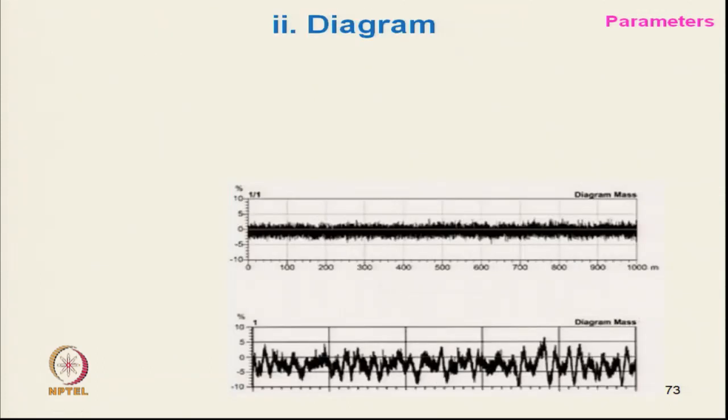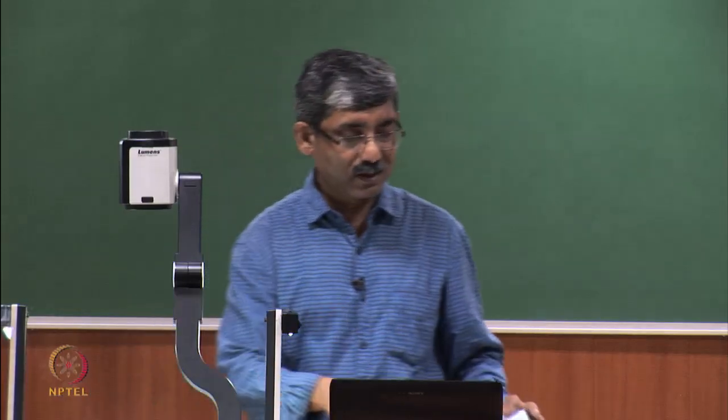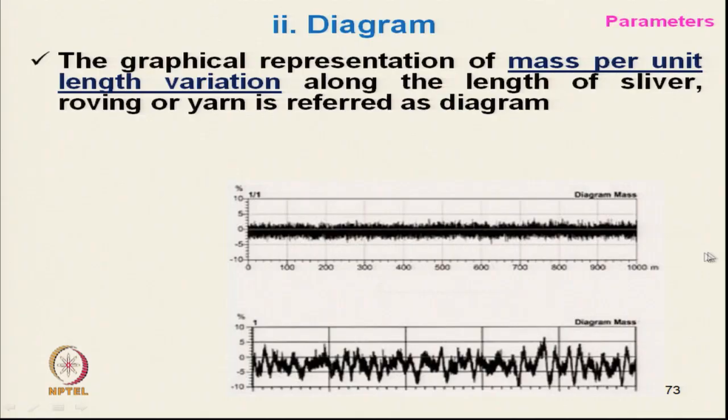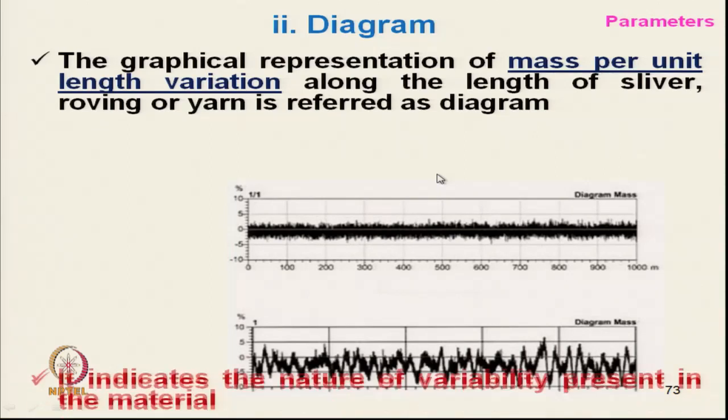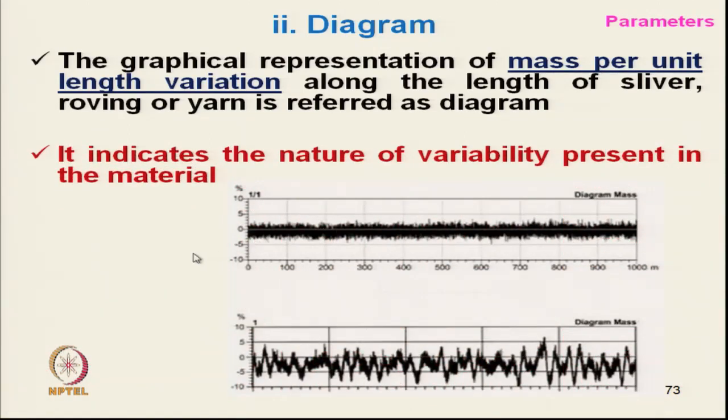Now, coming to one of the most important graphs, which gives the diagram. The graphical representation of mass per unit length variation along the length of sliver, roving or yarn is reflected as the diagram. It indicates the nature of variability present in the material.